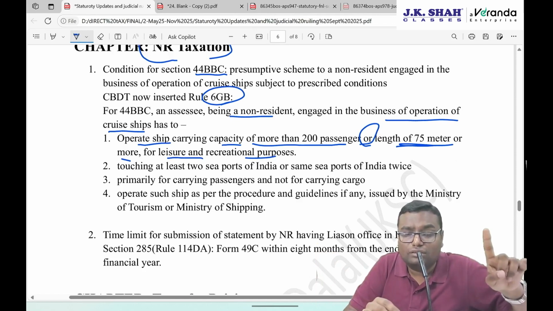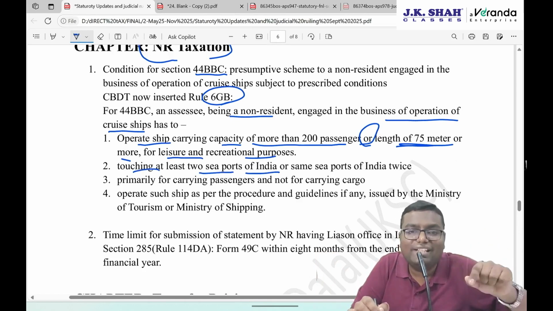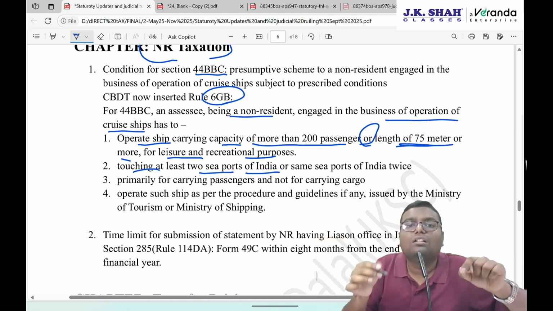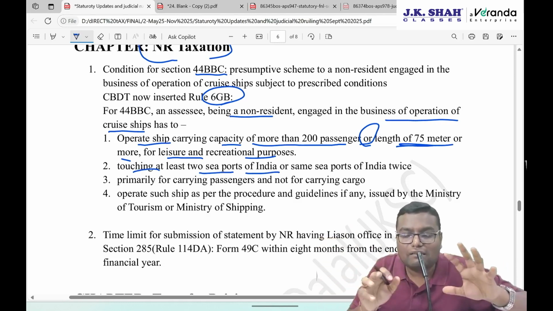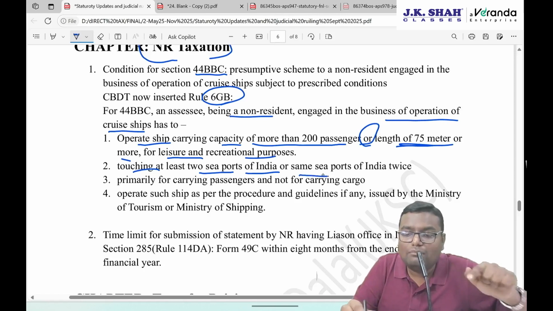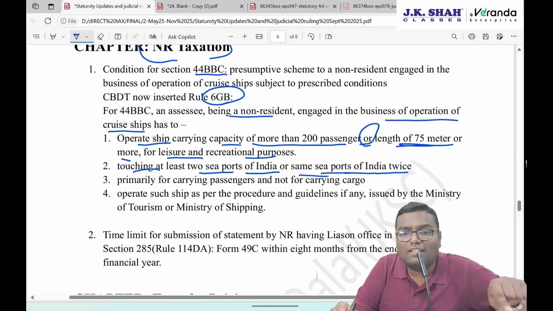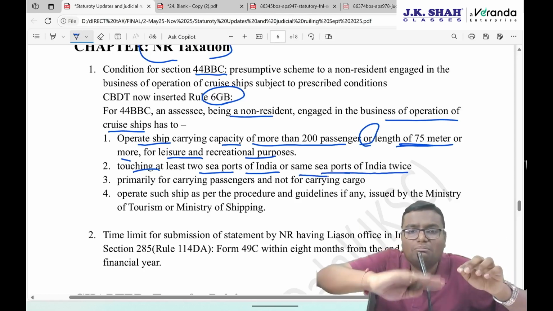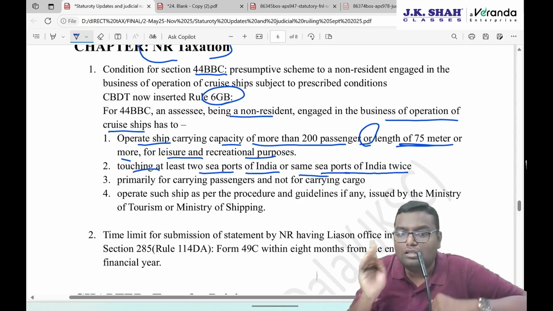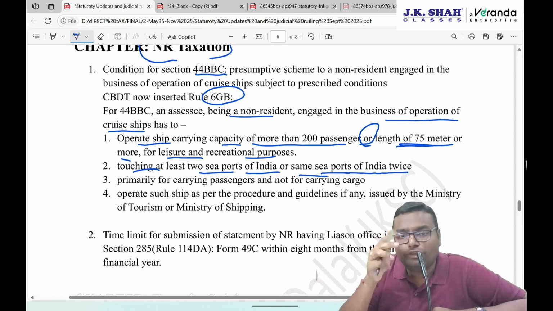Second condition, the ship should touch at least two seaports of India. For example, let's say Goa to Andaman, Mumbai to Goa, like this. Or the same seaport of India twice. So let's say Goa to somewhere to Goa. So it should either touch two ports of India or it should touch one port two times, to and fro. Then only it will be eligible for this section.